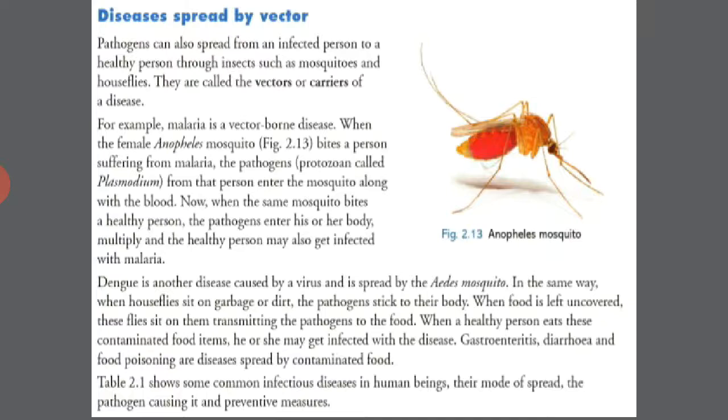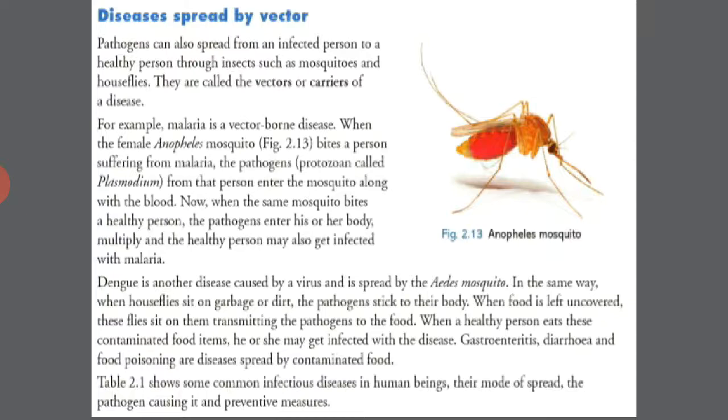For example, when the female Anopheles mosquito bites a person suffering from malaria, the pathogens from that person enter the mosquito along with the blood.